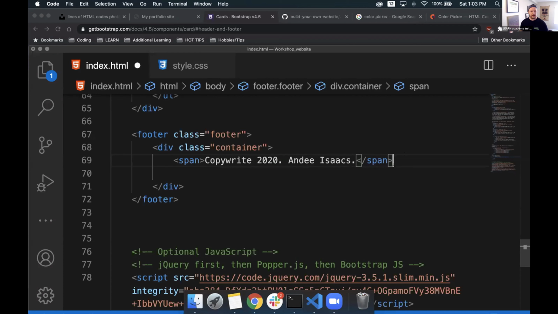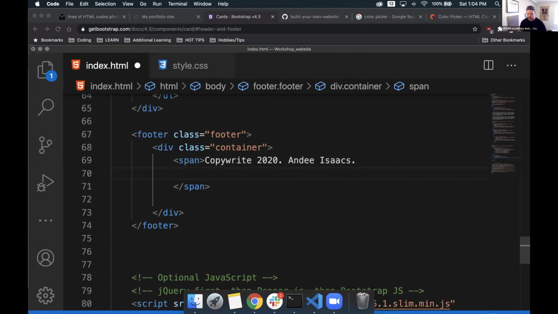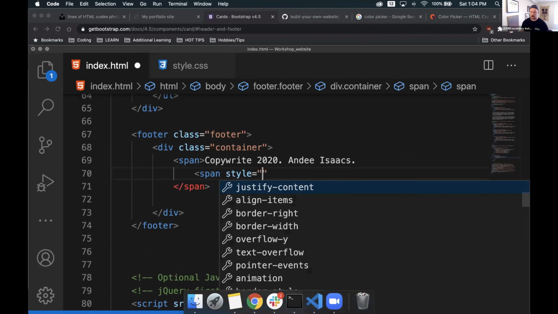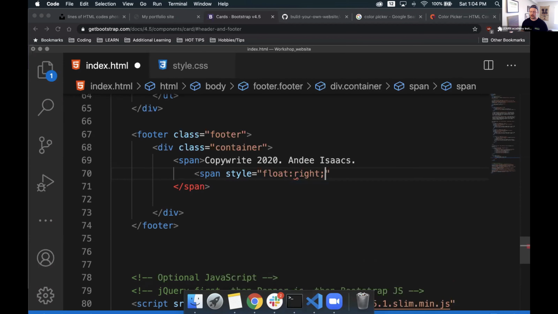Cool. Then from here, I'm going to drop down one line because I know I'm going to have some more information to add. I want to have span style equal to some quotation marks, because I want some specific styling to it. And then I'm going to do float right. Now, what is float right? What this is doing is saying that anything inside of this span, for its styling, I want it to float all the way to the right of my screen. It's a little bit different from using Flexbox, but this was one of the older ways. You can either float left or float right, and it doesn't always work the way you want it to, and not as well as Flexbox.